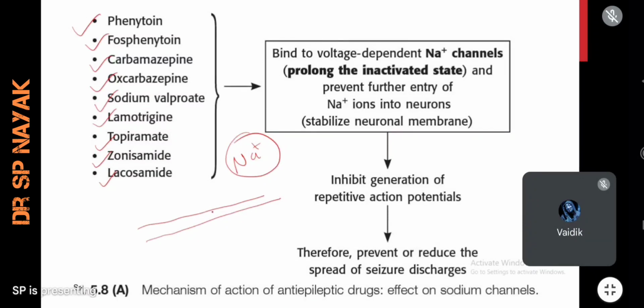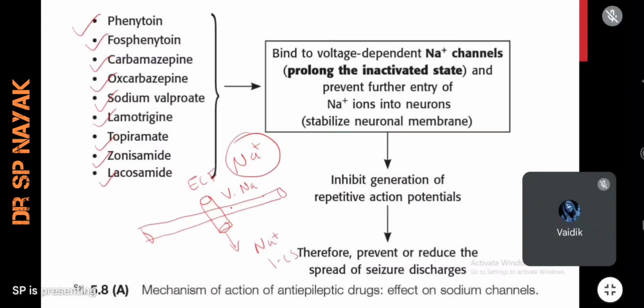This nerve cell membrane will be experiencing three types of actions. Actually this membrane is having a sodium channel, just imagine this is a sodium channel. This is the voltage gated sodium channel, right? When this sodium channel opens, what will happen? Sodium will enter inside the cell from the extracellular space or extracellular fluid. It will enter into the intracellular space.